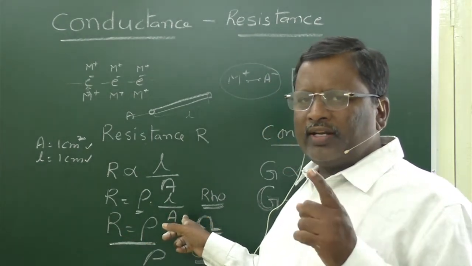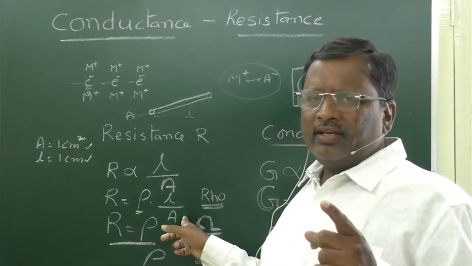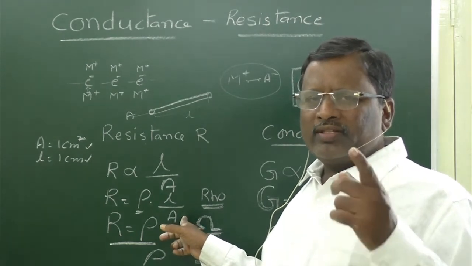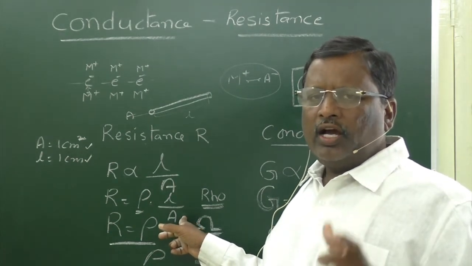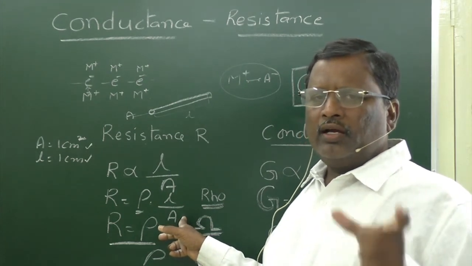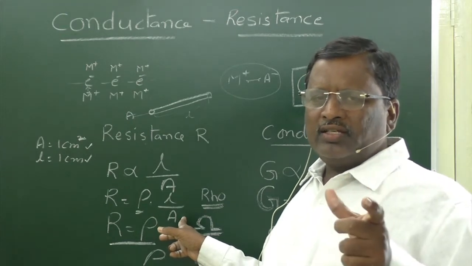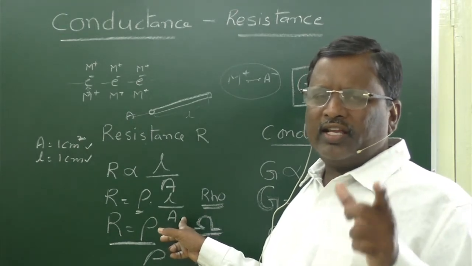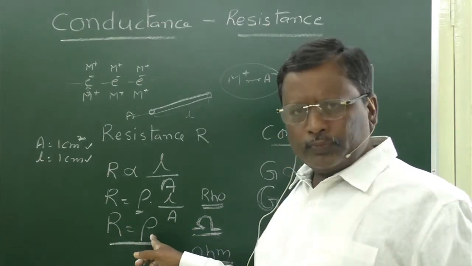If a conductor of one unit length and one unit cross section area is taken, that means it may be 1 centimeter length with 1 square centimeter cross section area, or 1 meter length with 1 square meter cross section area, which we call 1 unit, then the resistance is equal to rho.